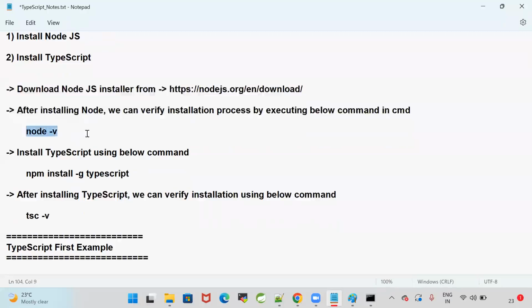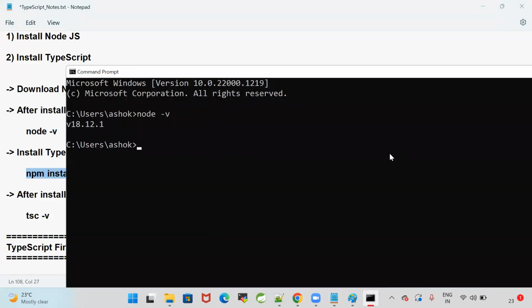Once we install Node, by using npm we can install TypeScript. npm install -g space TypeScript. -g represents global, so I can use TypeScript from anywhere.